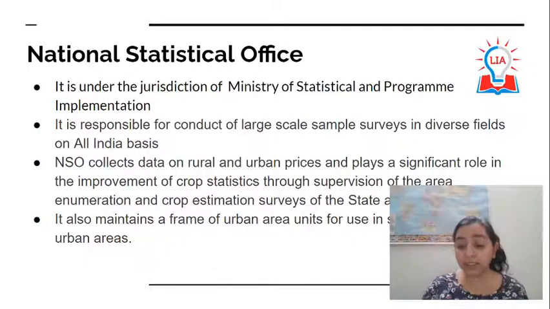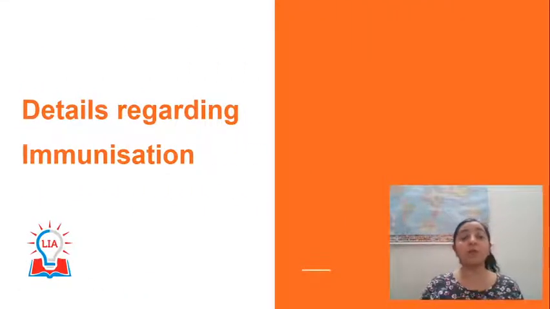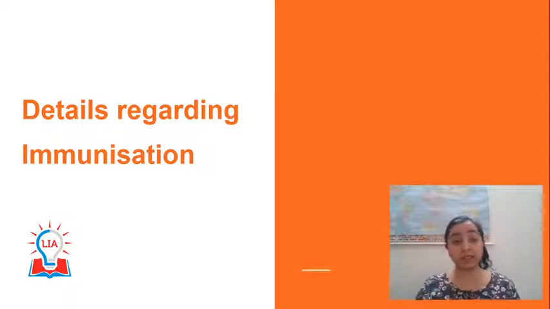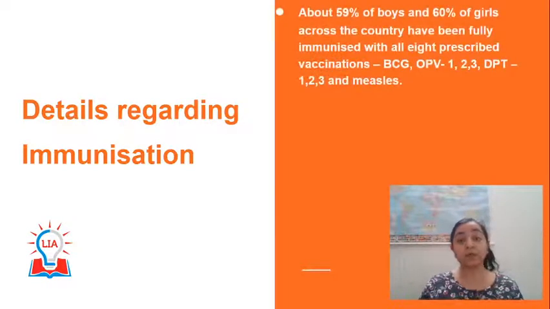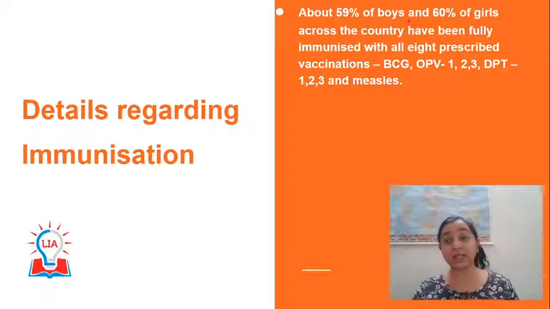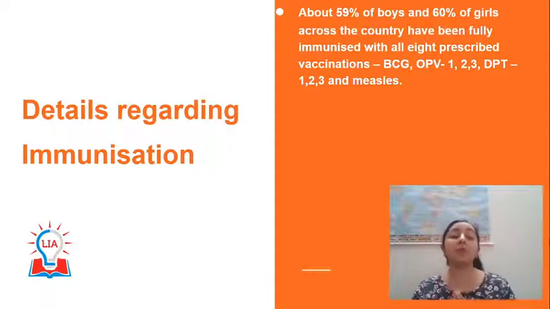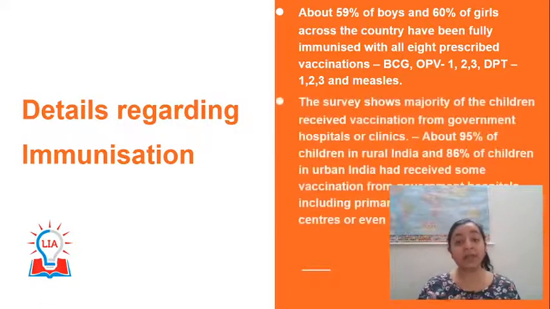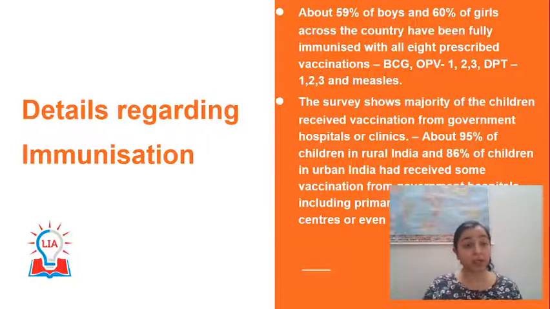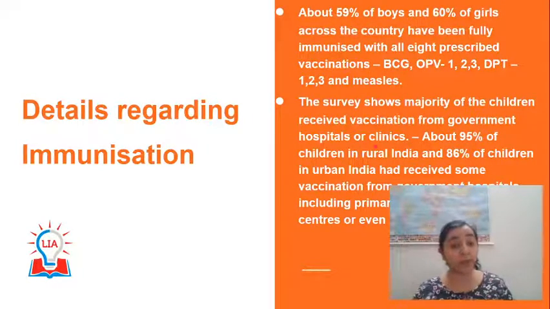Now let's move forward in this video and try to understand the basic details that they have released in terms of immunization. The first thing they have said is that about 59% of boys and 60% of girls across the country have been fully immunized. Now this is very good news, a tremendous growth from the pre-independence time. Next, this survey says that the majority of children received vaccination from government hospitals or clinics.